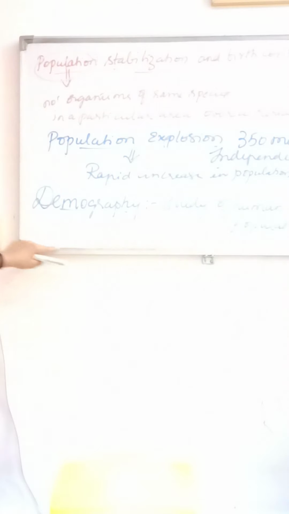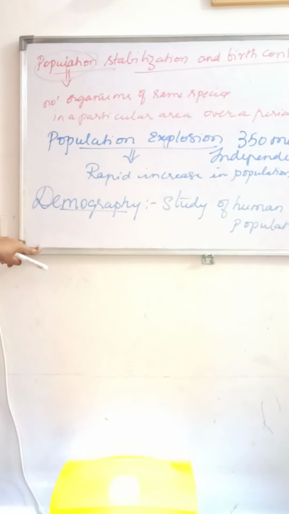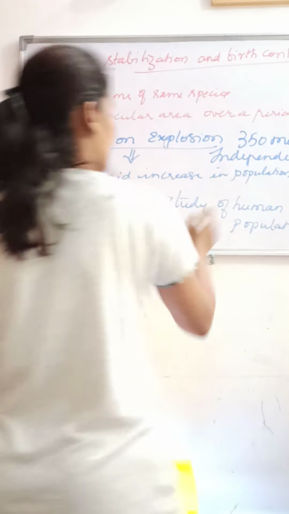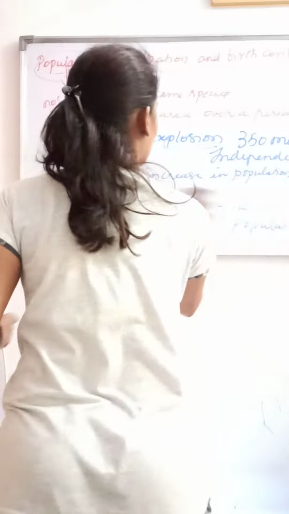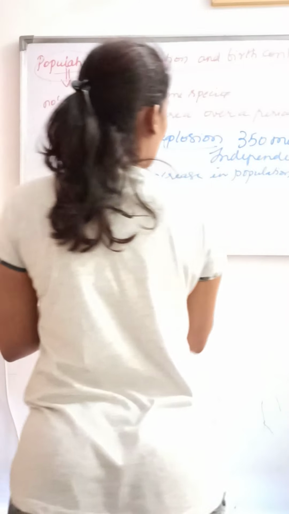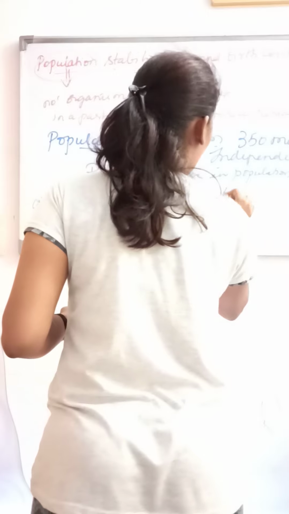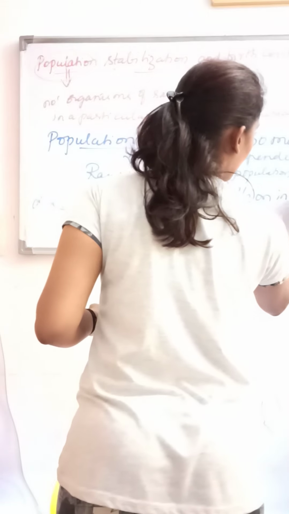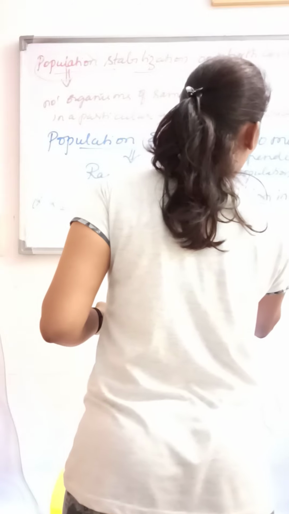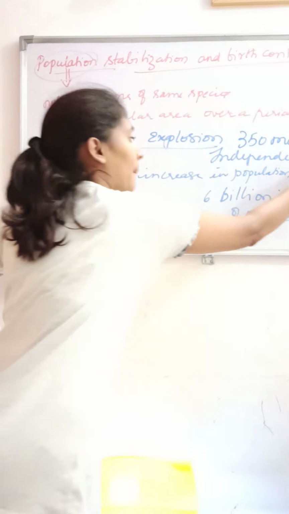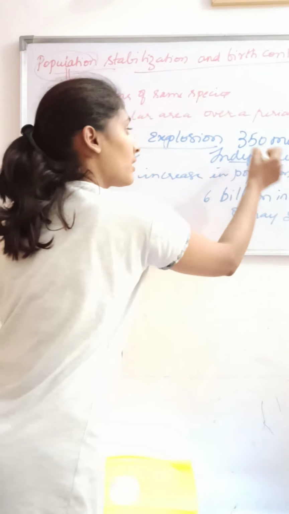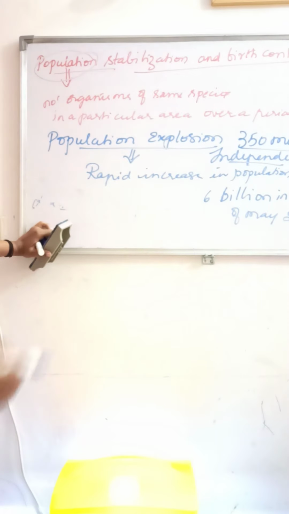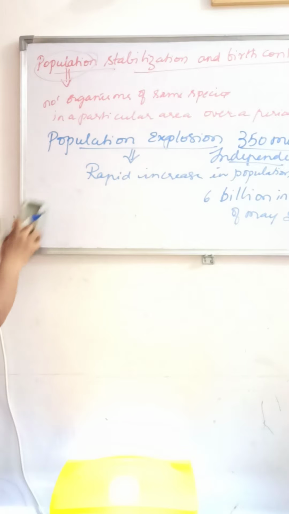At the time of independence, in 1947, it was 350 million. And it was 6 billion in May 2000. So you can see the rapid increase in this population. In 1947 it was 350 million, and in May 2000 it was 6 billion.